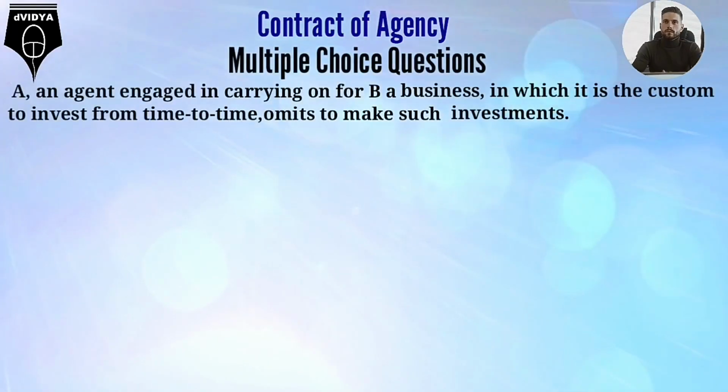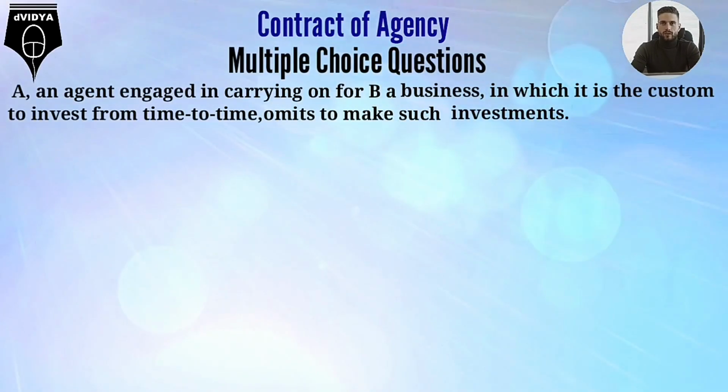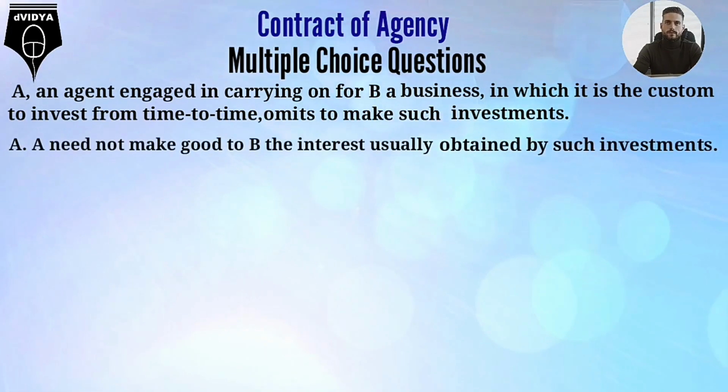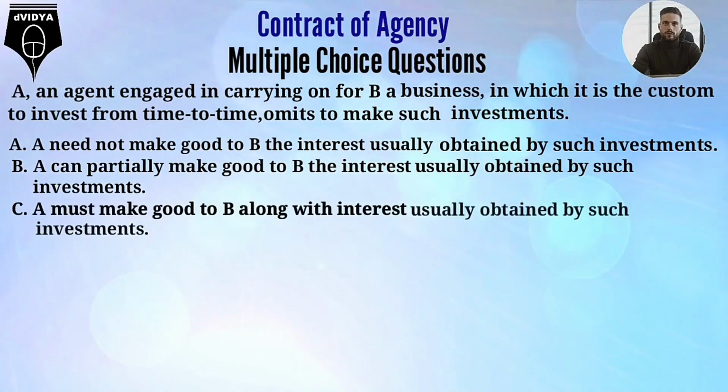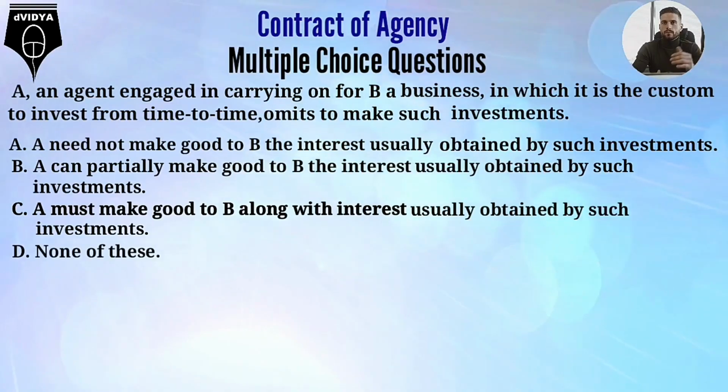A, an agent engaged in carrying on for B a business in which it is the custom to invest from time to time, omits to make such investments. Option A. A need not make good to B the interest usually obtained by such investments. Option B. A can partially make good to B the interest usually obtained by such investments. Option C. A must make good to B along with interest usually obtained by such investments. Option D. None of these.